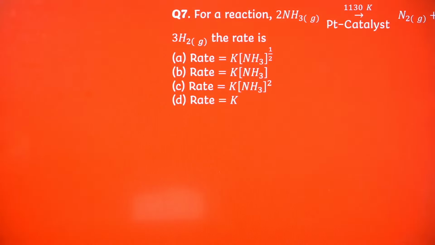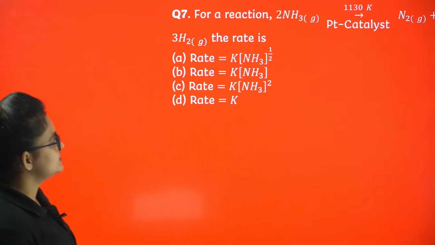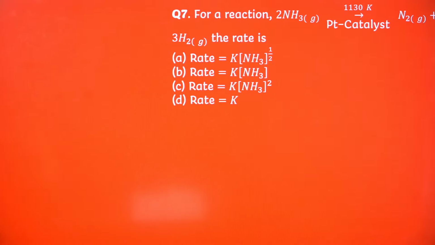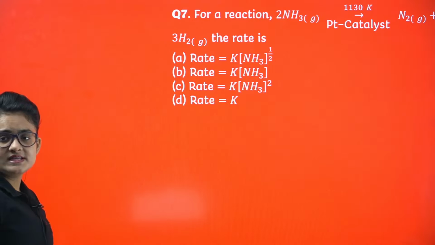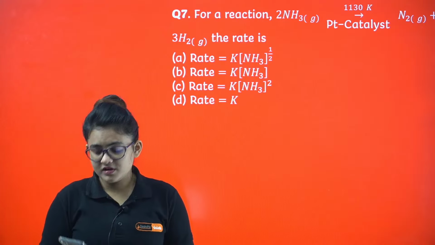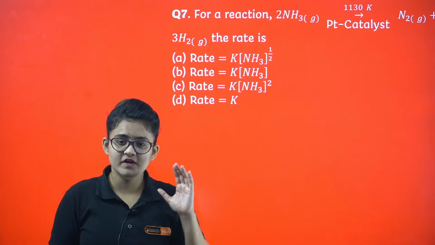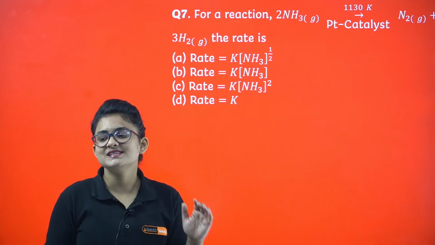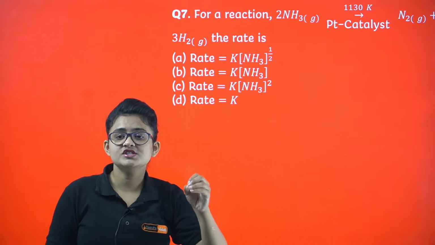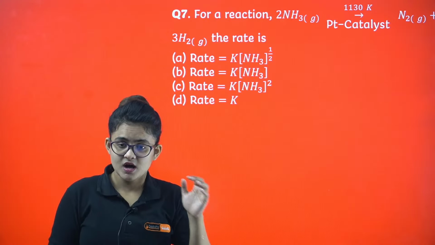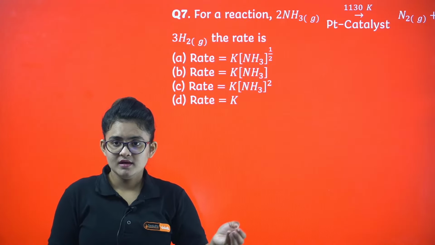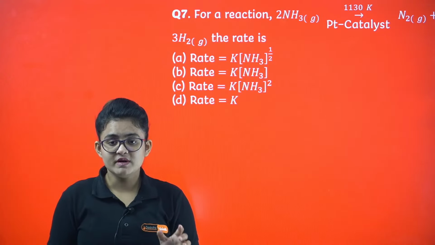Here a question: for the reaction 2NH3, in the presence of platinum catalyst, it will give nitrogen plus hydrogen. What is the rate equation? Let me tell you, whenever they ask this type of question, where decomposition of a gas is taking place on a metal surface, here they are giving the decomposition of ammonia gas.